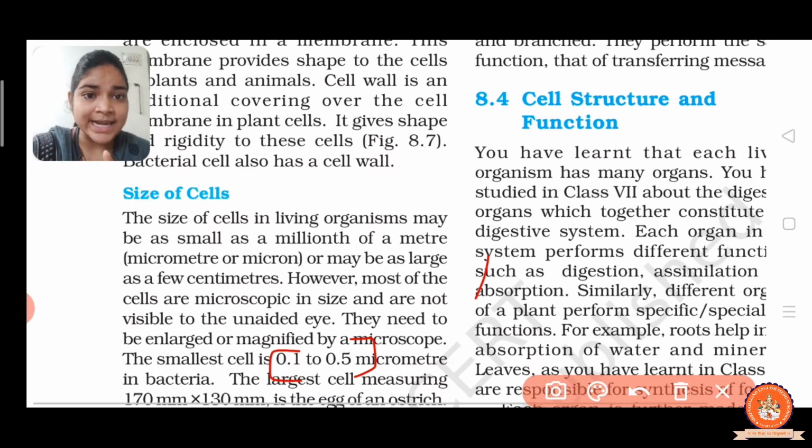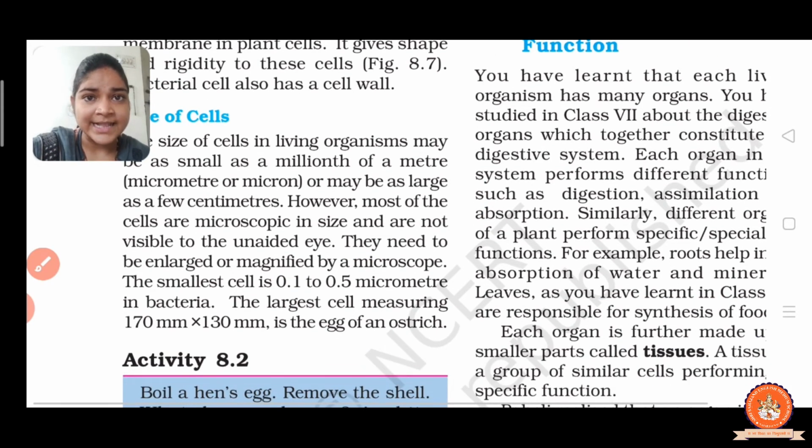So 0.1 to 0.5 micrometer means it is 10 lakh times smaller than a meter, right? And the largest cell, that is 170 mm to 130 mm, is the egg of an ostrich.